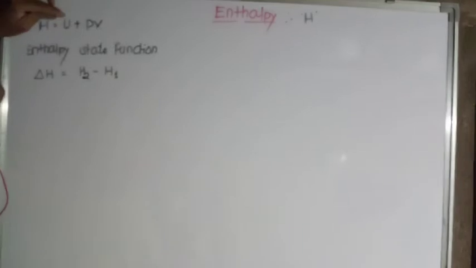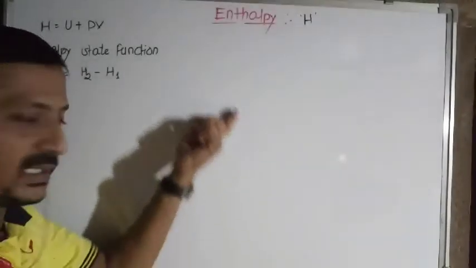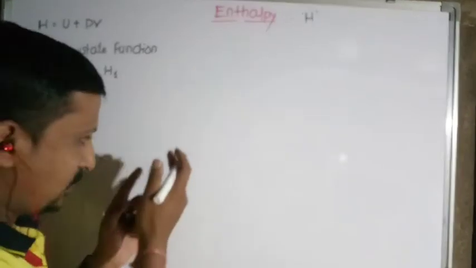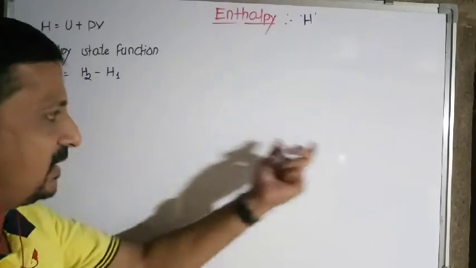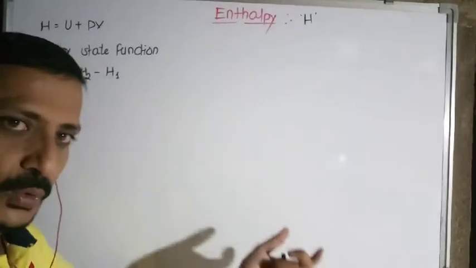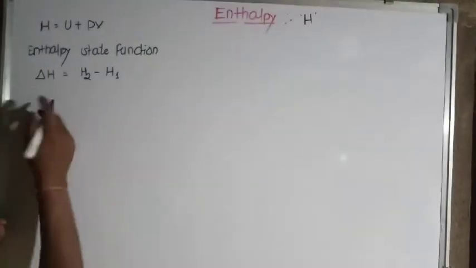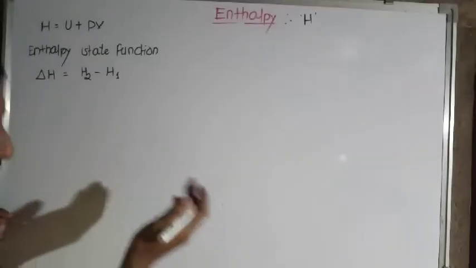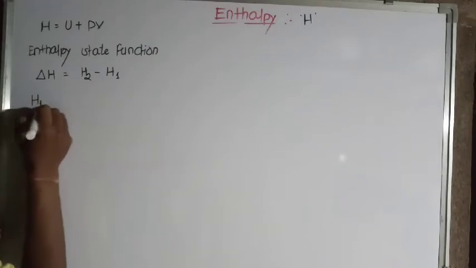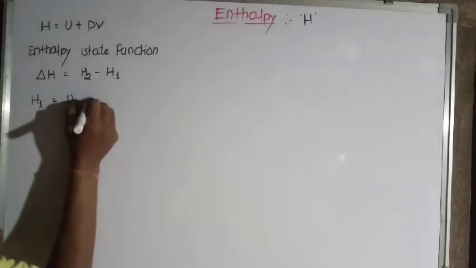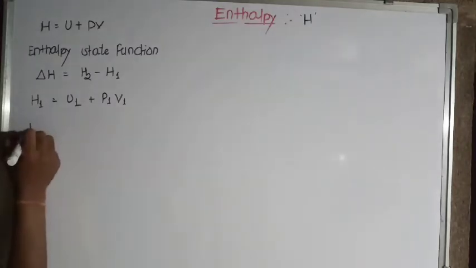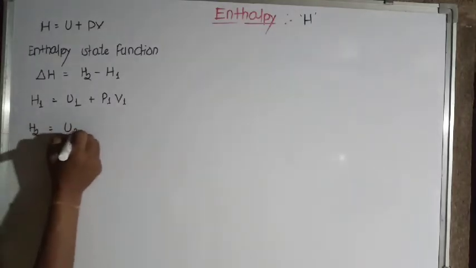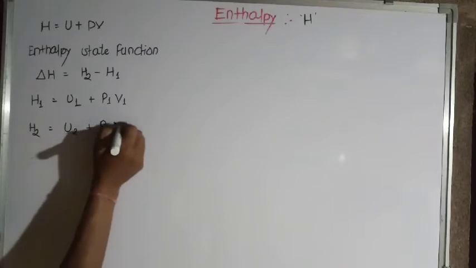U1, P1 and V1 are the initial thermodynamic parameters, and they change to the final state U2, P2 and V2. So from this initial and final state, the enthalpy of the system in the initial state is H1 is equal to U1 plus P1 V1, and in the final state H2 is equal to U2 plus P2 V2.